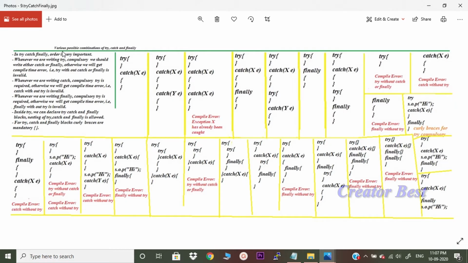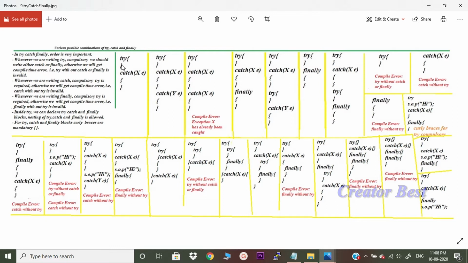Let us understand various possible combinations of try, catch and finally. Before understanding different possibilities of writing try, catch, finally, let us understand these few points. In try, catch, finally, order is very important. The order of try, catch is very important. Whenever we are writing try, compulsory we should write either catch or finally.